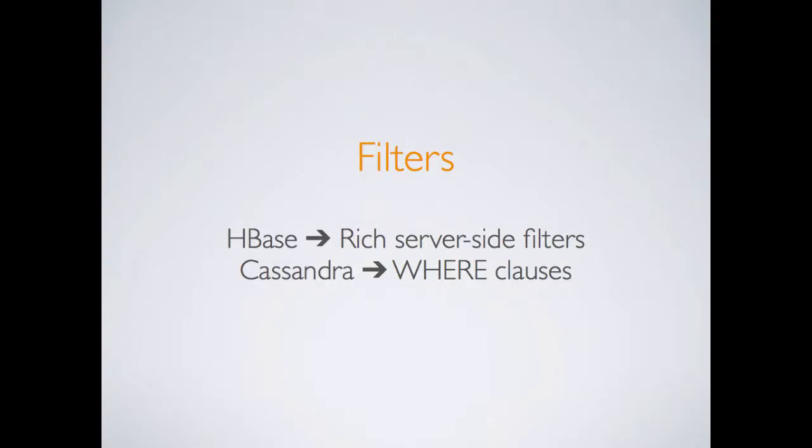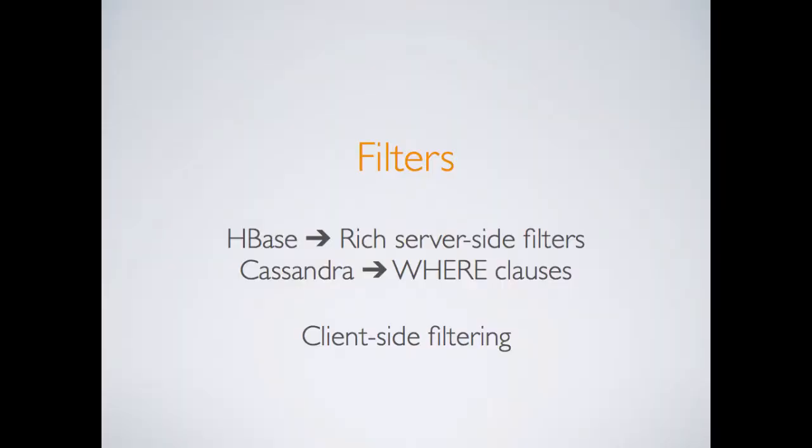The other thing that was a little bit tricky, HBase has a very rich set of server-side filters. So when you're doing a query in Kiji, you can specify things like a regular expression for a column name or some kind of crazy regular expression or other check for the values you're reading back, and do all this filtering on the server.